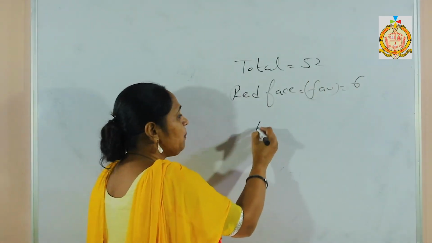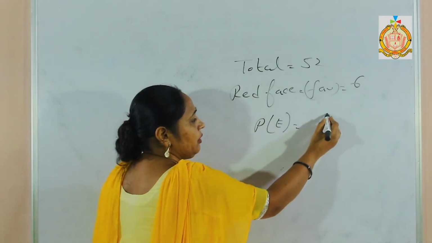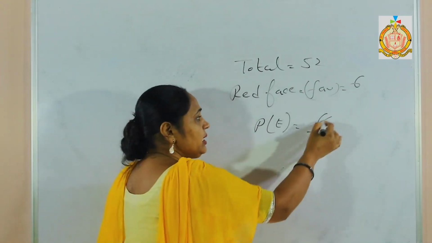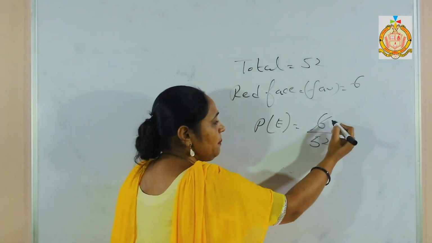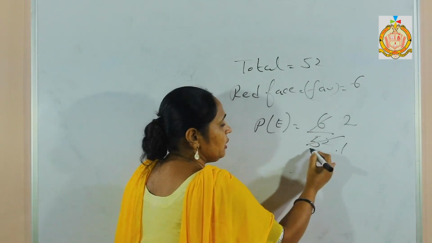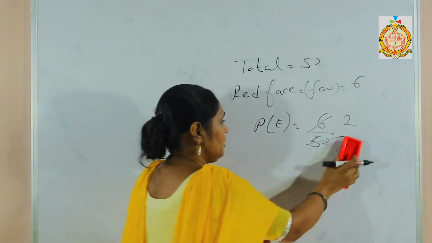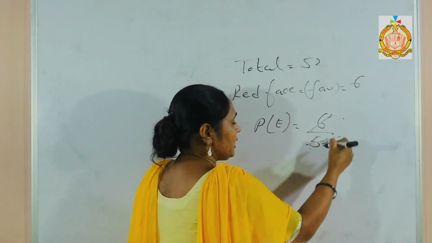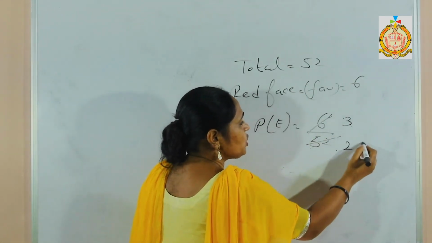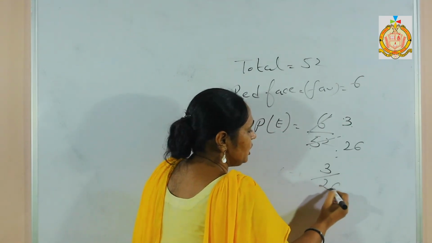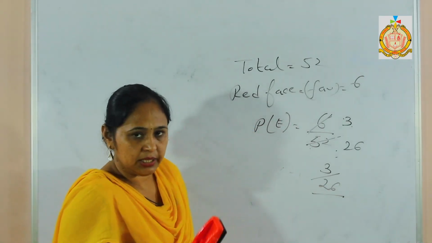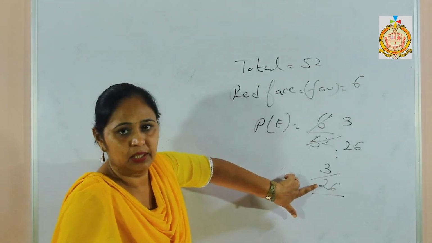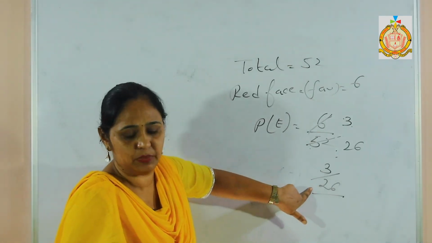Now I want to find the probability of this event. That becomes favorable outcome divided by total. Now I can cancel it using the table of 3. There will be 2, and using the table of 2 there will be 3, there will be 26, and the answer becomes 3 upon 26. Learn it: if the numerator is smaller and the denominator is greater, that means this probability is possible.